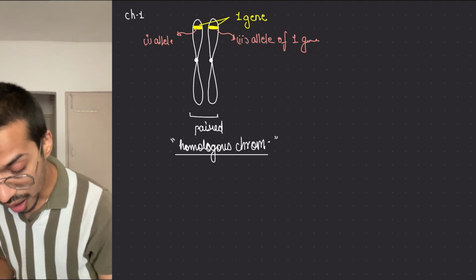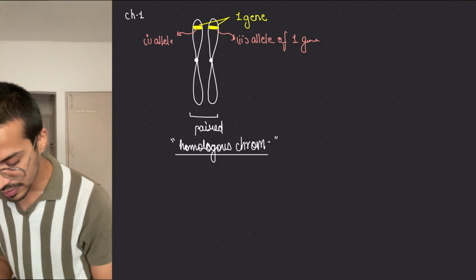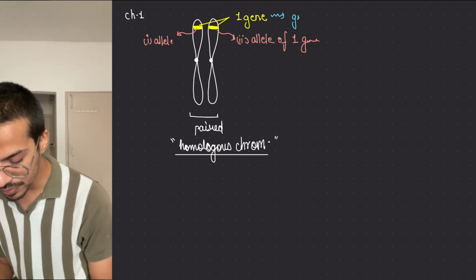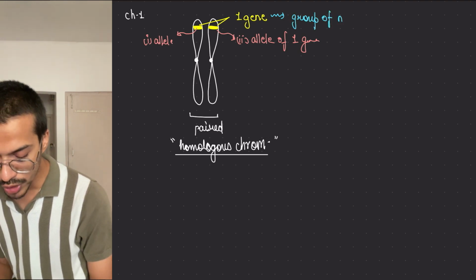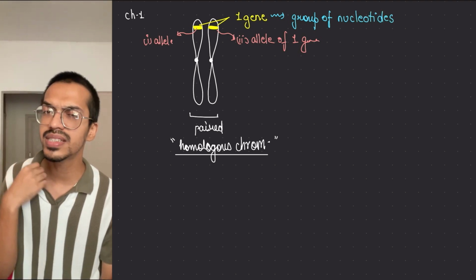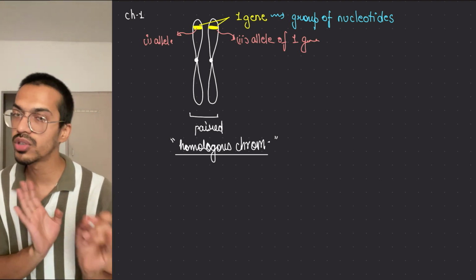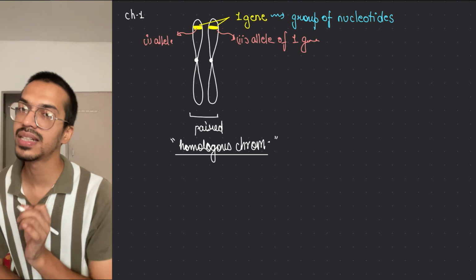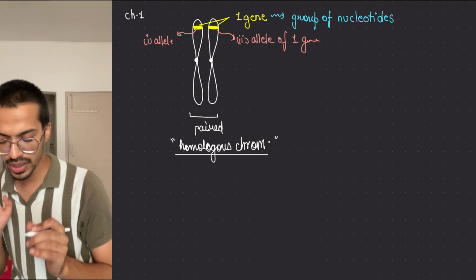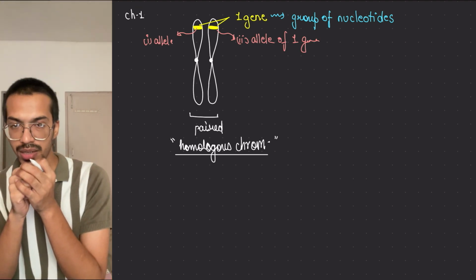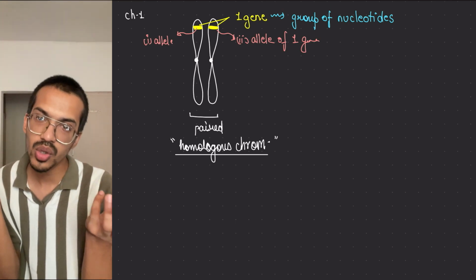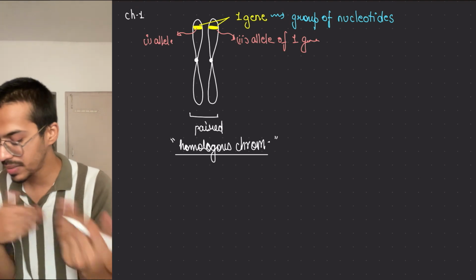If someone asks you what these genes are made up of, these are a group of nucleotides. What are nucleotides? We will learn in the molecular basis. Here just remember that different nucleotides come together and start acting like one unit. How they do it, we will learn later. Just remember that certain nucleotides form genetic material, and that genetic material makes a gene. A gene has two different forms. In this, the same could be present, or different could be present.